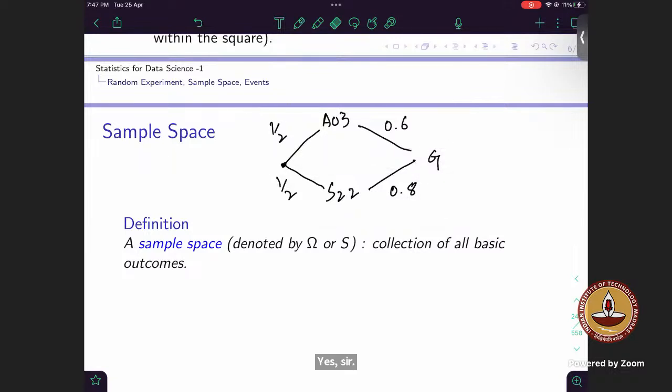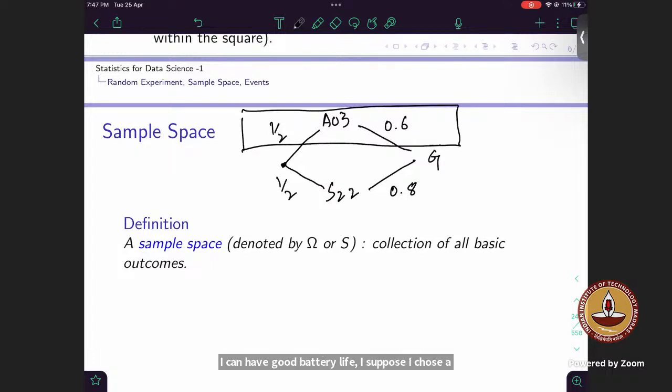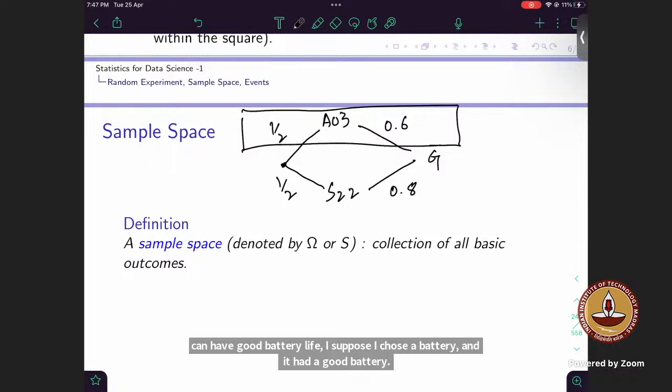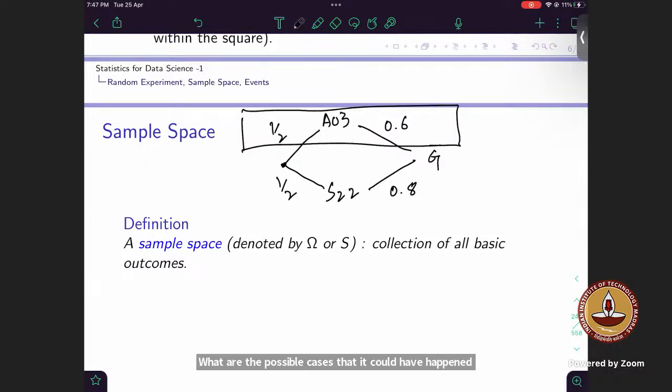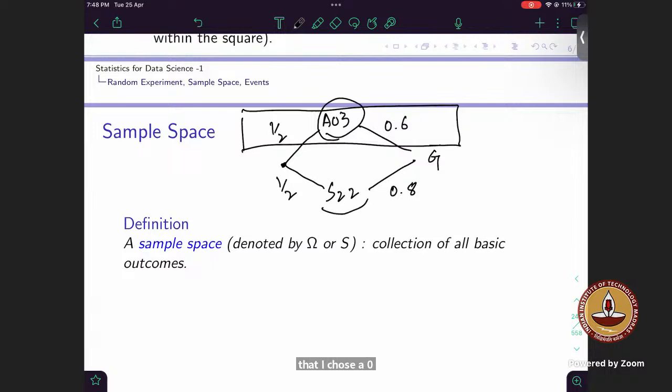So, the final outcome that we are concerned with can occur in any one of these two ways, right? In this case, we need to know the probability. How will we find it? I chose a battery and it had good battery life. What are the possible cases in which it could have happened? It could have happened in the way that I chose A03 and it had good battery life, right? Or I chose this S22 and it had good battery life. These are both favorable cases which lead to good battery life, right? So here we will be concerned with total probability.